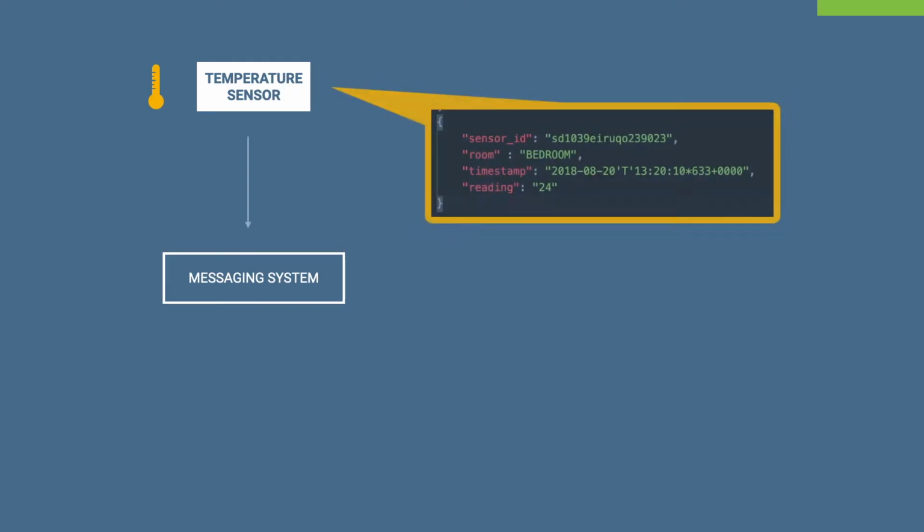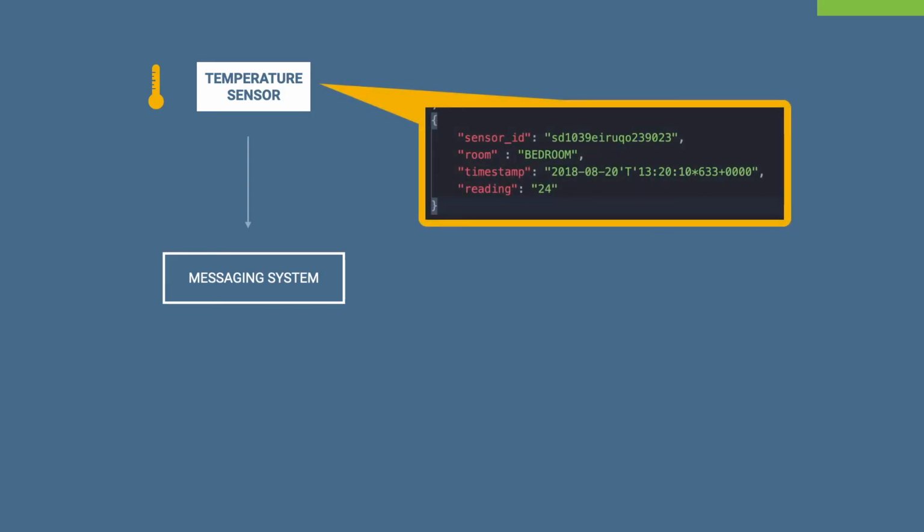For a better understanding, let's consider an example of a thermostat application. A temperature sensor publishes readings into a messaging system every 10 seconds. A typical message would look like this. It has a sensor ID, the room where the sensor is installed, timestamp, and the reading value in Celsius. These readings are consumed by a thermostat application. Based on the value of the reading field, it can turn on and turn off the heater.